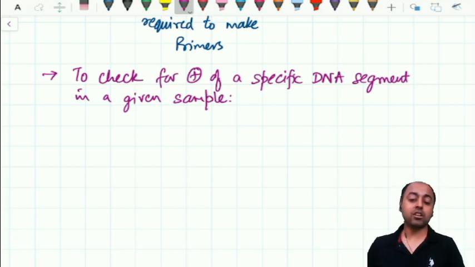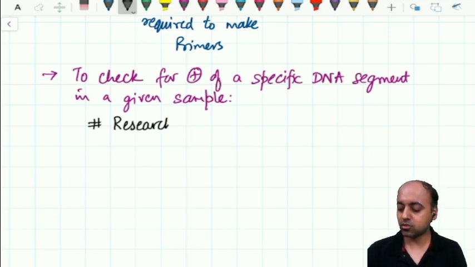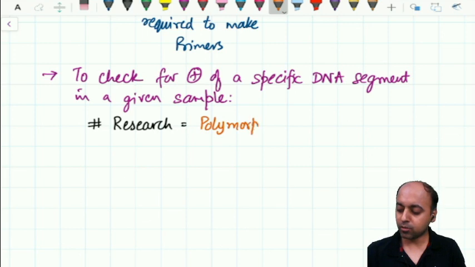We are checking for the presence of a specific DNA segment in a given sample. Primarily it started as a research tool, and as a research tool it will tell us about the polymorphism and mutation.